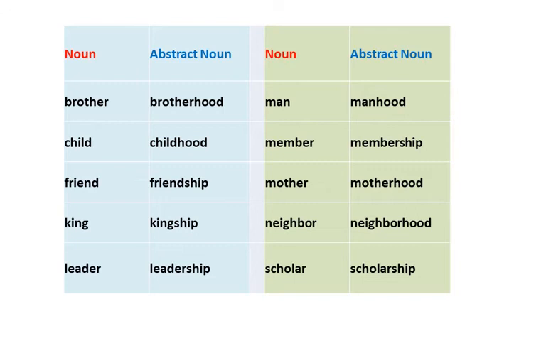You can read some abstract nouns associated with the following nouns. The first and the third column are nouns and the second and the fourth column are abstract nouns. Brother, brotherhood. Child, childhood. Friend, friendship. King, kingship. Leader, leadership. Man, manhood. Member, membership. Mother, motherhood. Neighbor, neighborhood. Scholar, scholarship. You can see the suffix hood or ship is added to each noun to change them into abstract nouns.